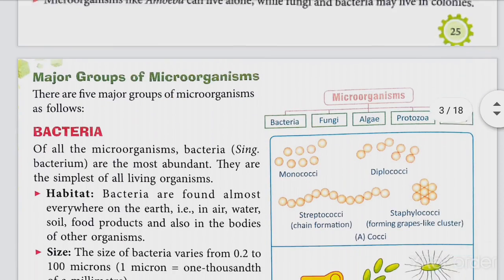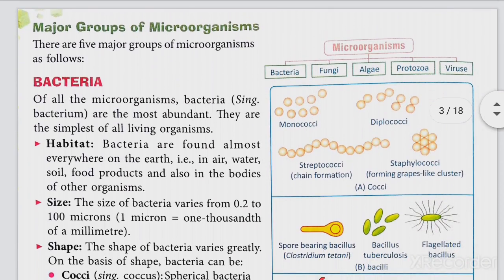Now we'll move on to major groups of microorganisms. There are 5 major groups of microorganisms: bacteria, fungi, algae, protozoa, and viruses. Moving ahead with the groups of microorganisms, we will study their habitat, size, shape, type of nutrition, and reproduction in each of the following groups. So the very first group is bacteria.